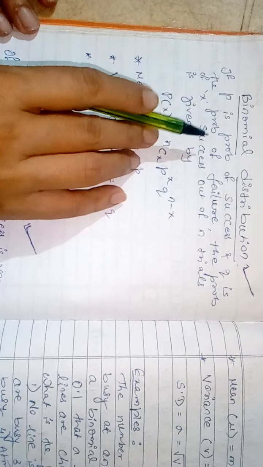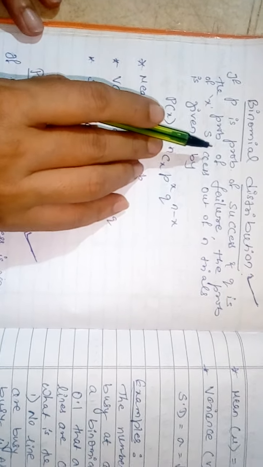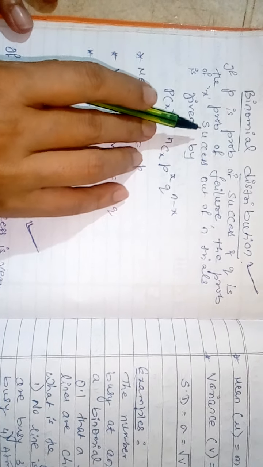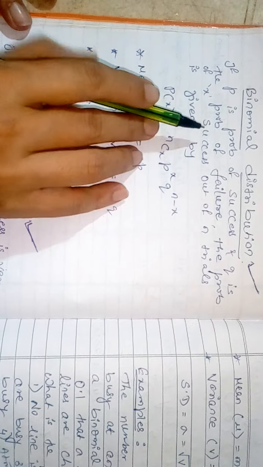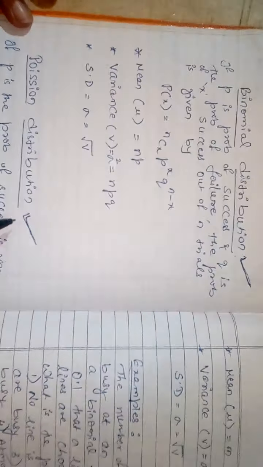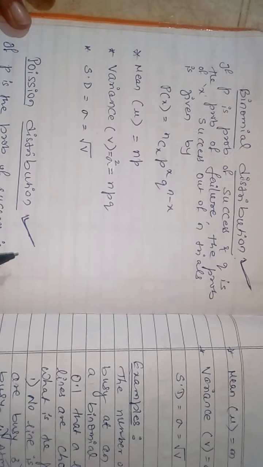Hello dear students, in the last class we have seen the examples on discrete probability distributions. In discrete probability distributions we have two types of distribution: one is binomial distribution, another one is Poisson distribution.